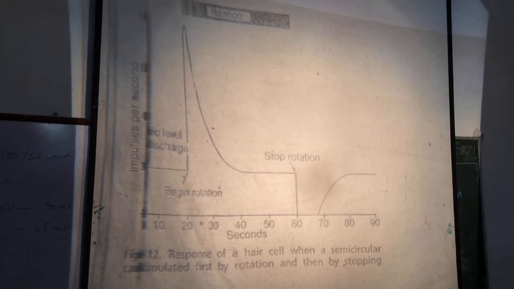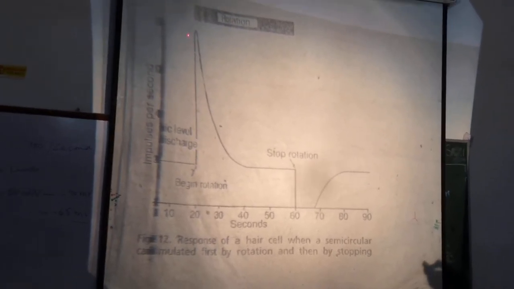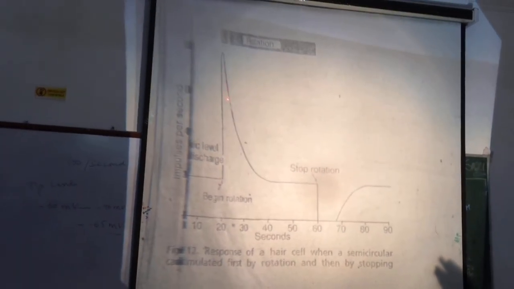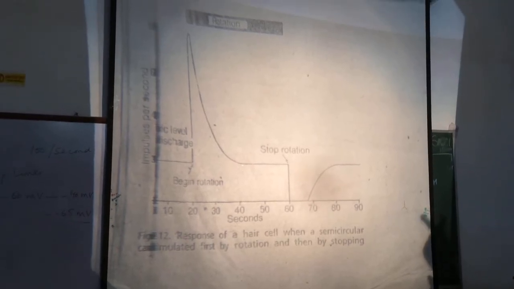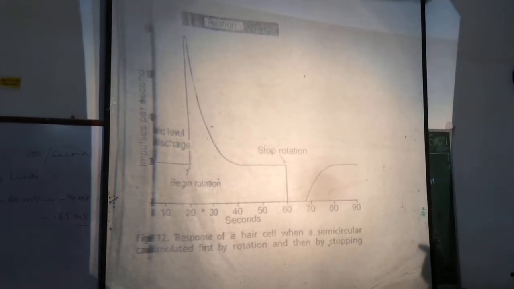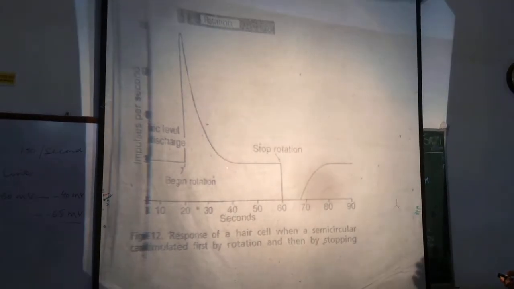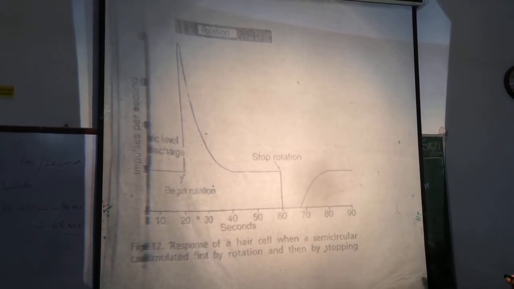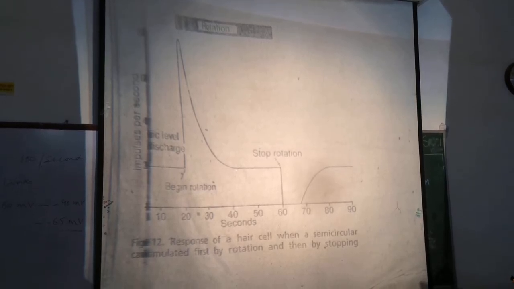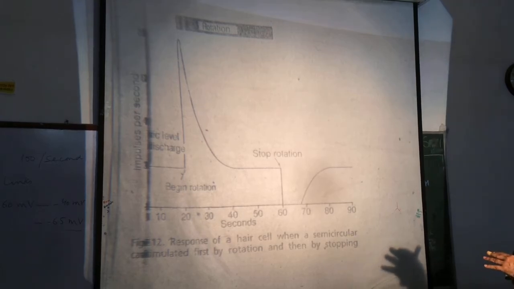This causes inhibition or hyperpolarization, and the discharge of impulses will decrease rapidly back to the resting value. Then the discharge remains at resting value as long as the person is rotated.